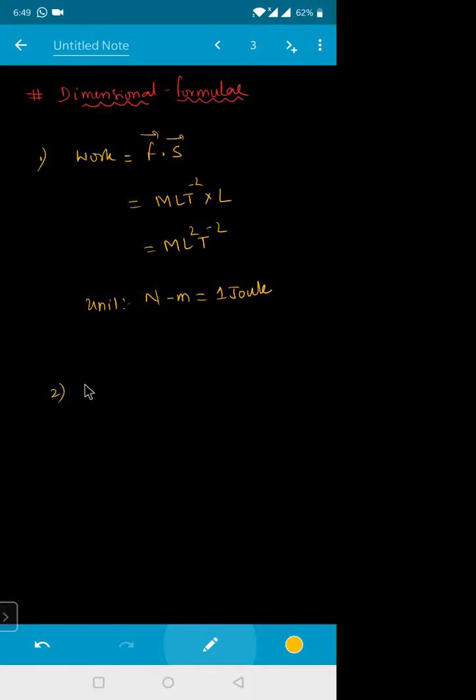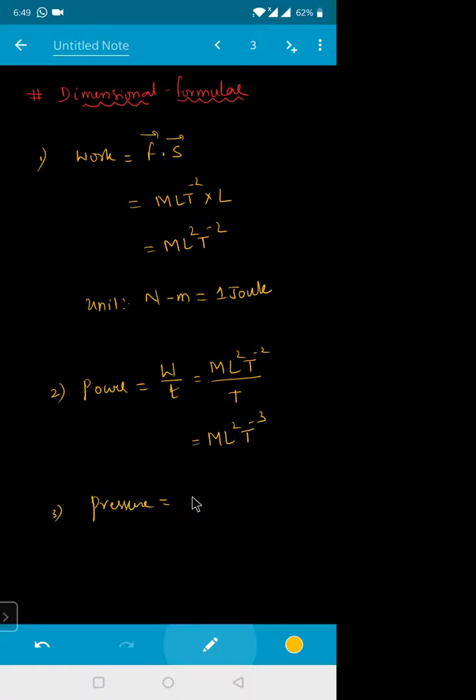The next one is power. Power is equal to how much? Work by time. Rate of doing work is called power. The power dimension is M L^2 T^-2 divided by T. This T will go down, so what will be the dimension for this one? It will be M L^2 T^-3. The next one is pressure.